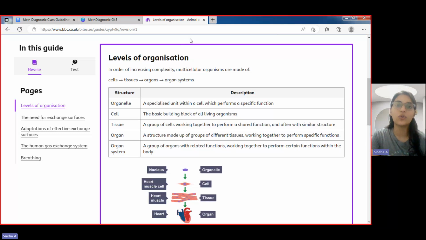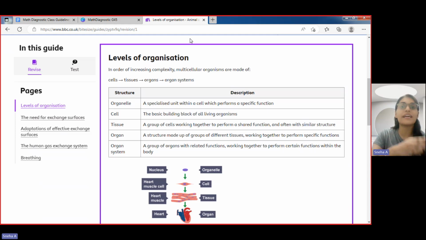Now, levels of organization. We all know how the tissue is formed. Before anything, there is one single thing that we call the organelle. Organelles are those components by which the smallest unit of the living body, which is the cell, is formed.